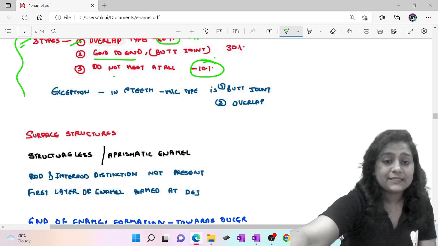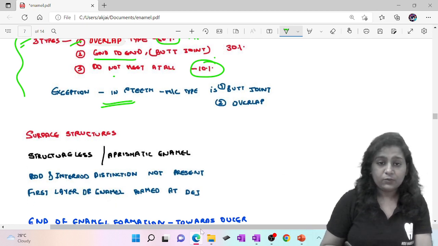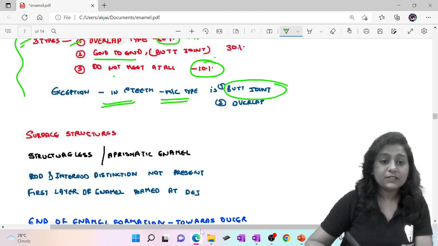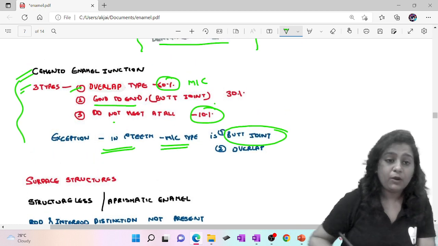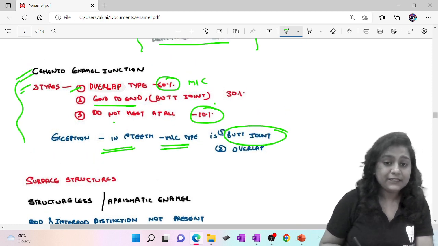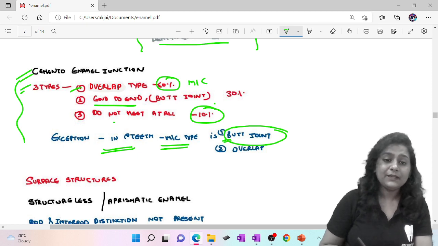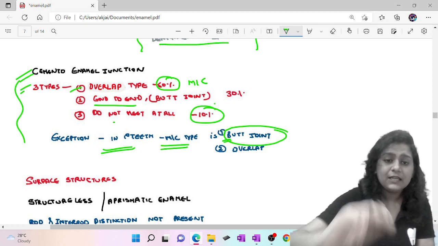See, here there is an exception. In primary teeth, the most common type is the butt joint. So whenever you mark an MCQ, read the question very properly. If they have said primary teeth, the most common type of CEJ is the butt joint, but overall the most common type is the overlap type, that is 60%.